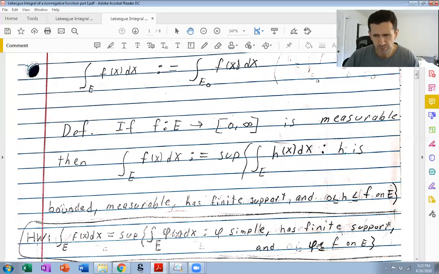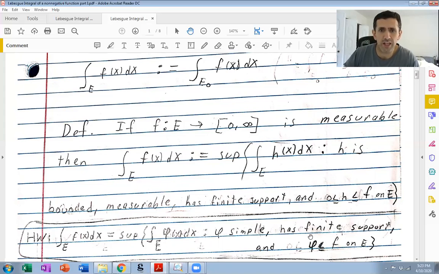when E has finite measure, it's superfluous to say phi is a step function on E has finite support, because away from E, phi is 0 if phi is a step function on E. And if E has finite measure, then phi trivially has finite support.